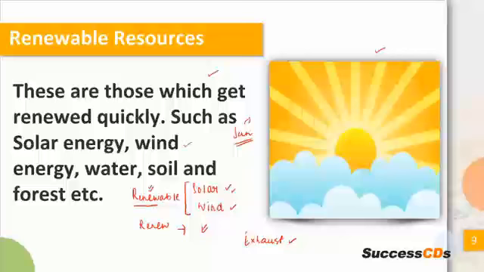Wind से आपको wind energy मिल सकती है. Wind mills देखा होगा आपने. So that is used to tap the wind energy. Water, soil, forest, all this kind of resources are known as renewable resources क्योंकि ये बहुत abundance में हमें मिलते हैं. Abundance मतलब इनकी क्वांटिटी बहुत ज्यादा है और इनकी सप्लाई जल्दी से एग्जॉस्ट नहीं होती. इन्हें हम बहुत ही क्विकली रिन्यू कर सकते हैं. So by the name itself you can understand, renew means to have it again.